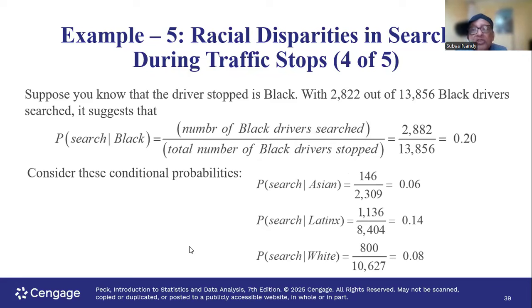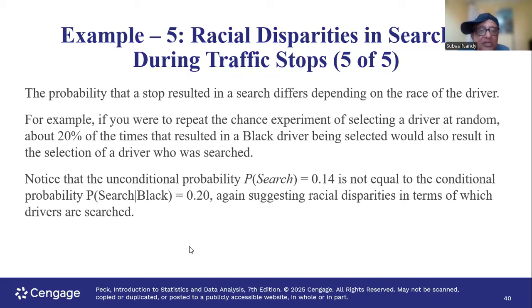So this type of situation is called a conditional probability. The condition over here is the event that the person is black and participated in the study. And what is the other event? That, given the person is black, he or she is searched. Okay? And that probability is higher than the general probability of just getting searched. So there is racial profiling going on.